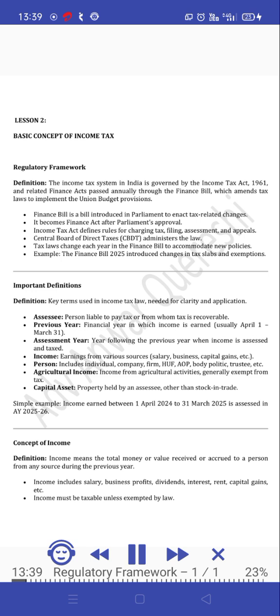Income Tax Act defines rules for charging tax, filing, assessment, and appeals. Central Board of Direct Taxes (CBDT) administers the law. Tax laws change each year in the Finance Bill to accommodate new policies. Example: the Finance Bill 2025 introduced changes in tax slabs and exemptions.